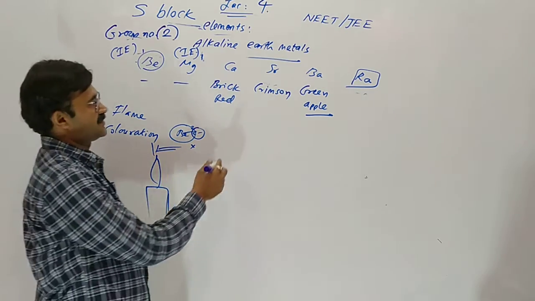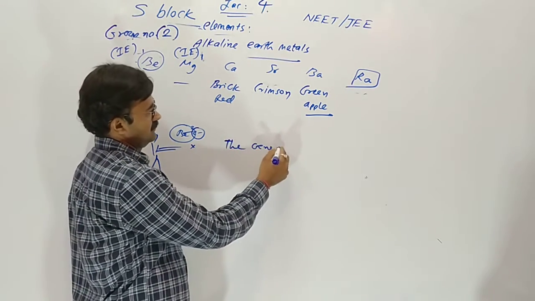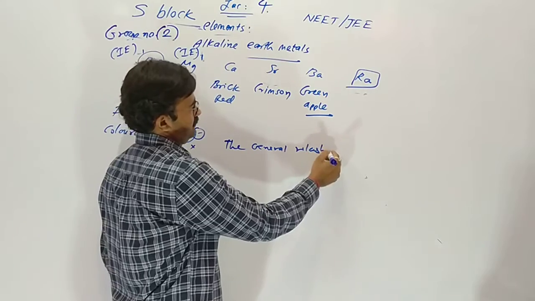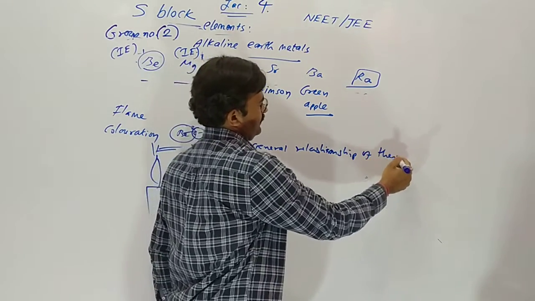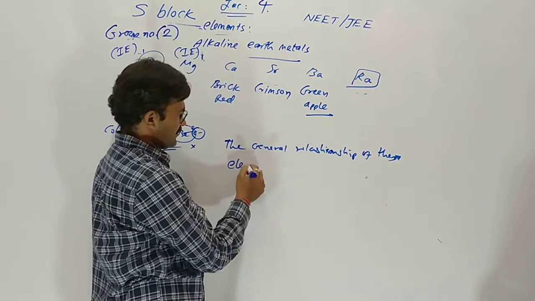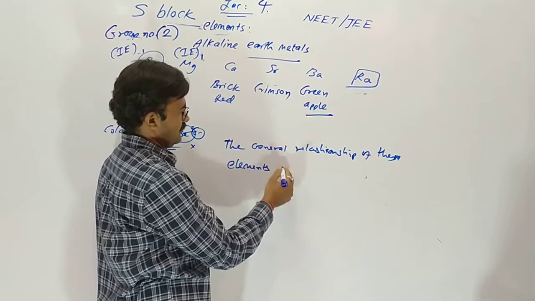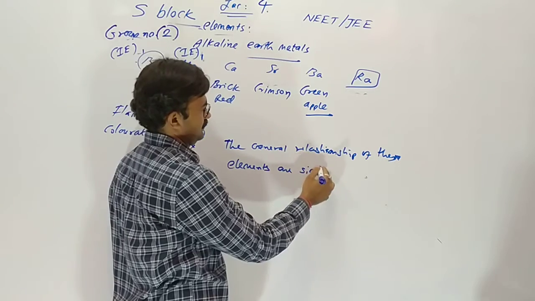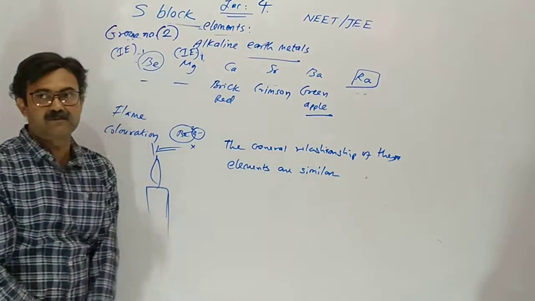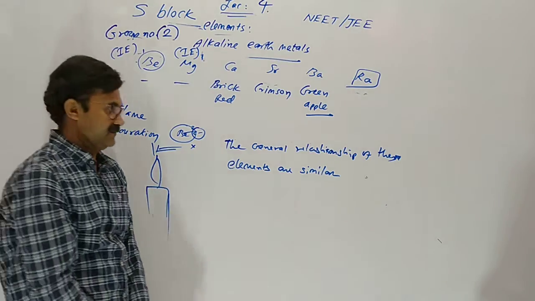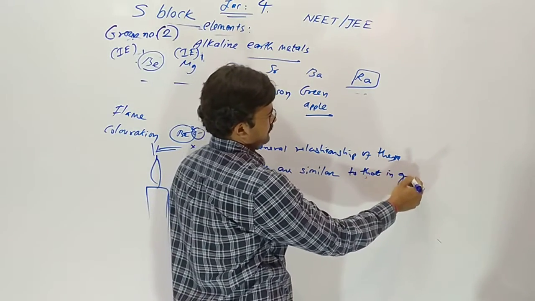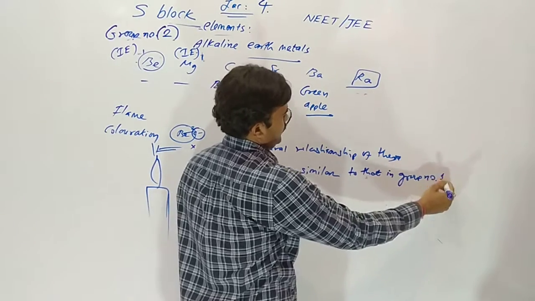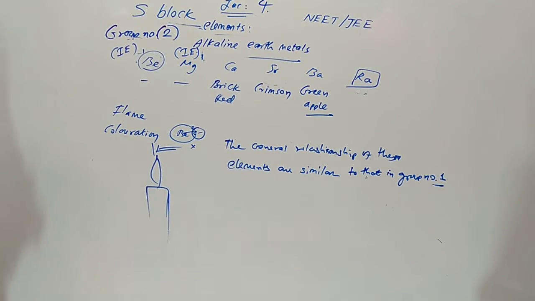The general relationship of these elements is similar to that in group number 1. Other properties are similar with group number 1.